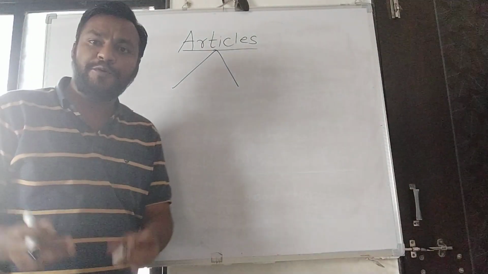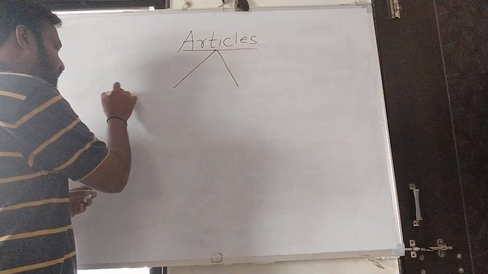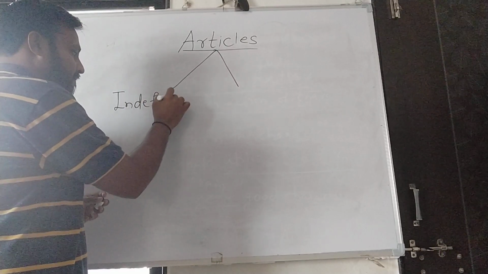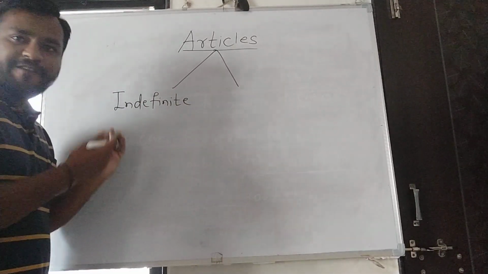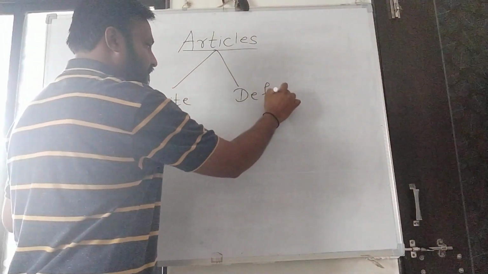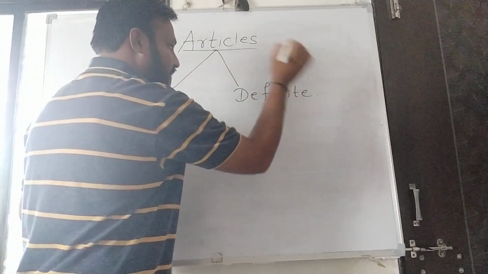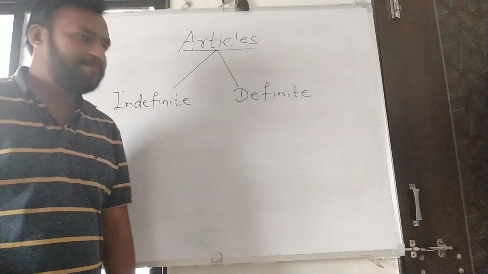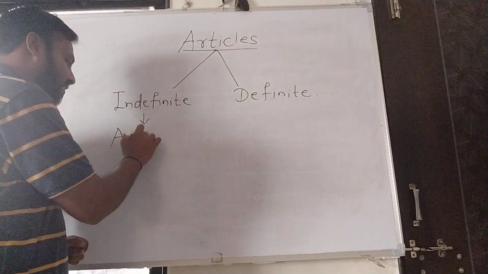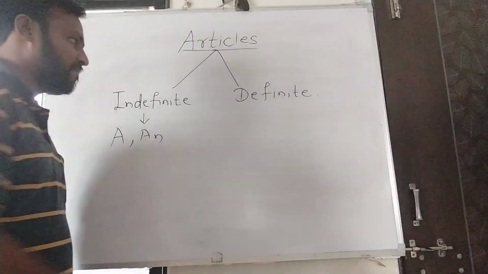Articles are divided into 2 types. First one, indefinite articles, and second one, definite articles. Indefinite: a, an.